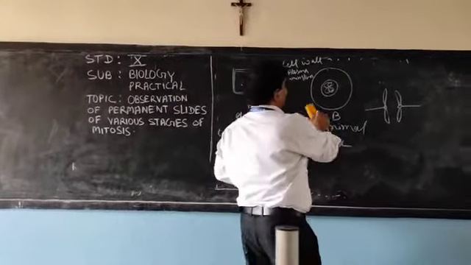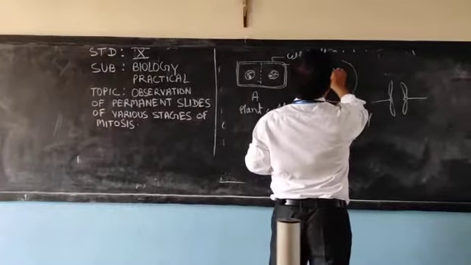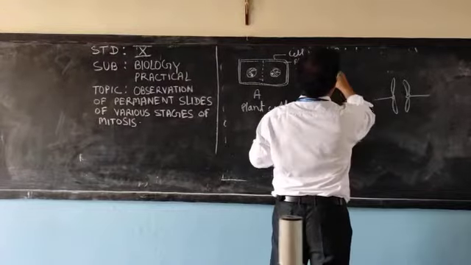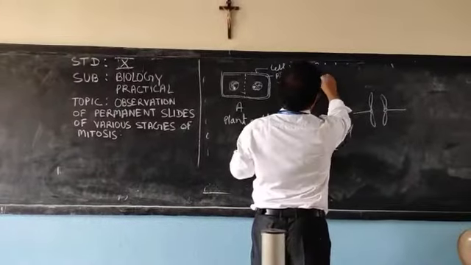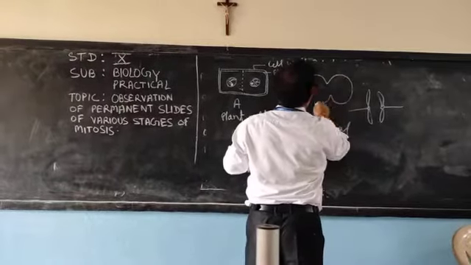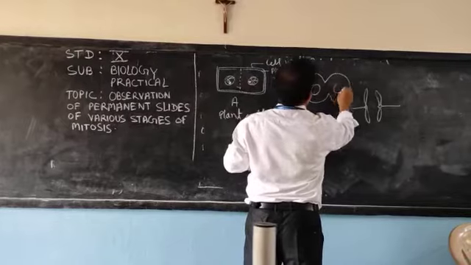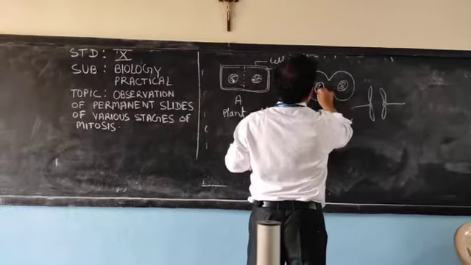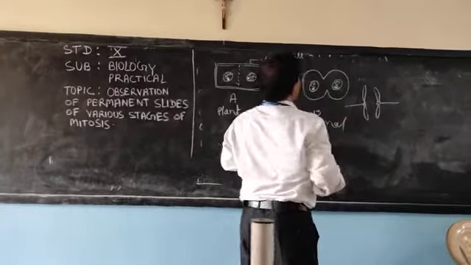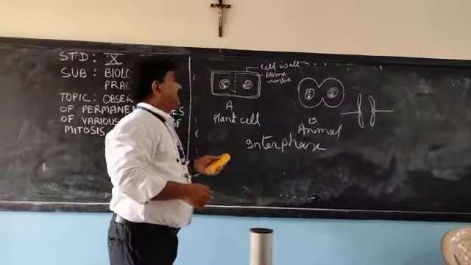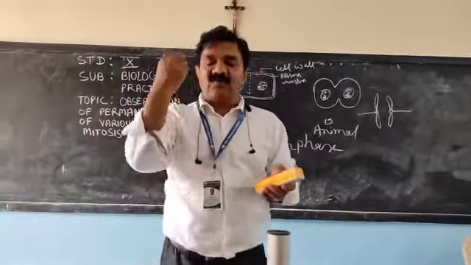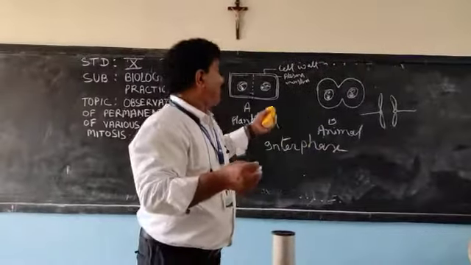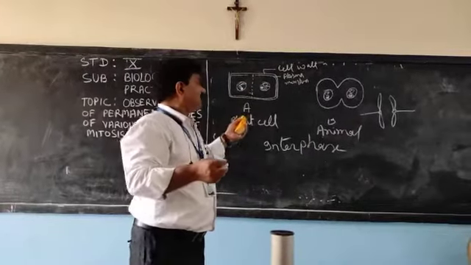In the case of the animal cell, a furrow is formed, like this. Two nuclei are here. You can see. And after that there will be division of the cytoplasm and two daughter cells will be formed. That is the last stage.